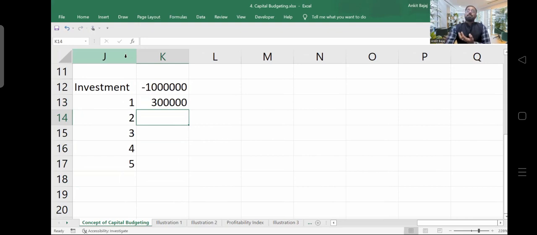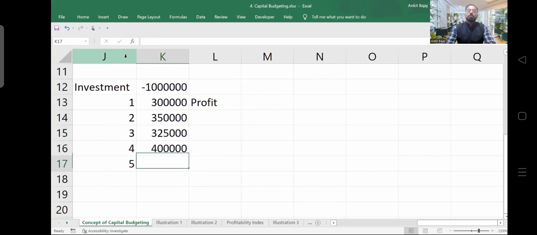In the first class, I discussed how you can forecast the profit. But again, we will revise this concept and do a few cases on forecasting of sales and forecasting of profit. So let's say you have forecasted the profit and found that in the first year you will make a profit of 3 lakh rupees. In the second year you will make a profit of 3 lakh 50,000. In the third year you will make a profit of 3 lakh 20%.